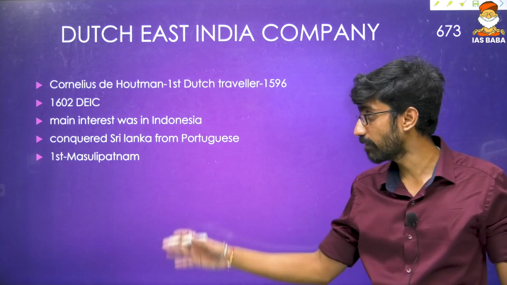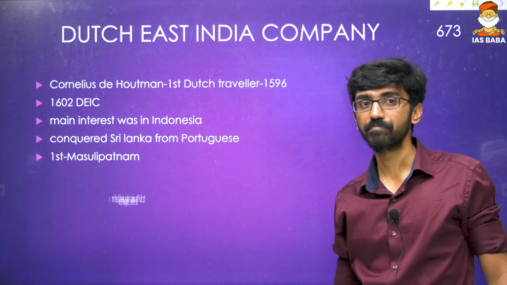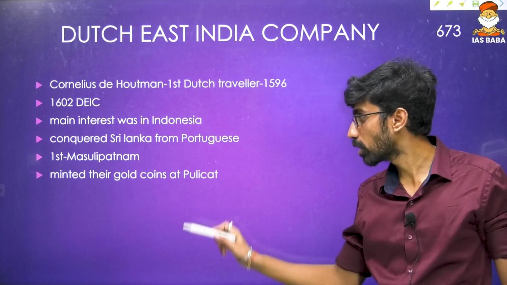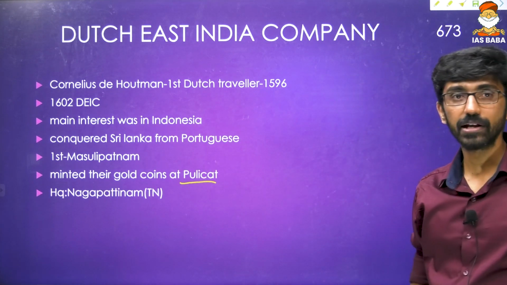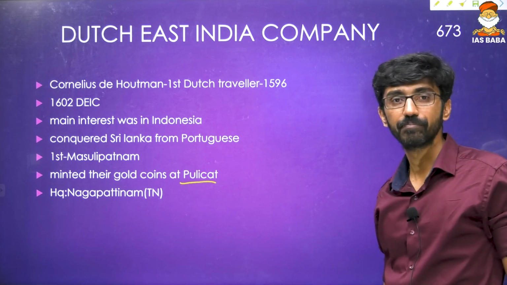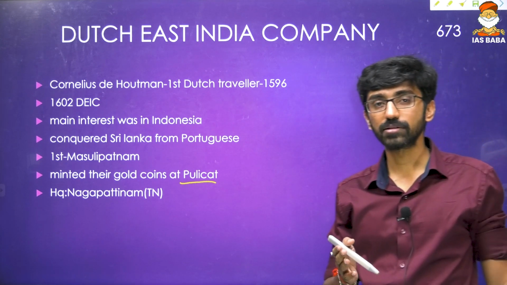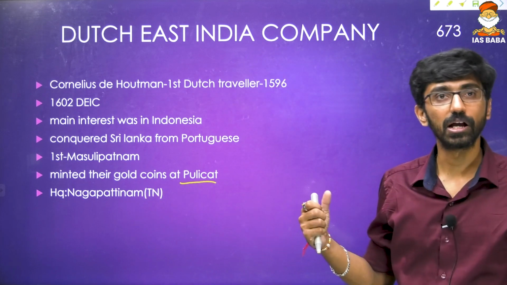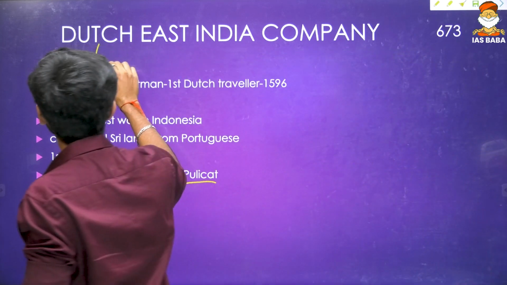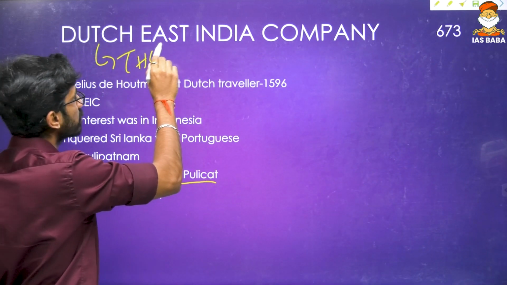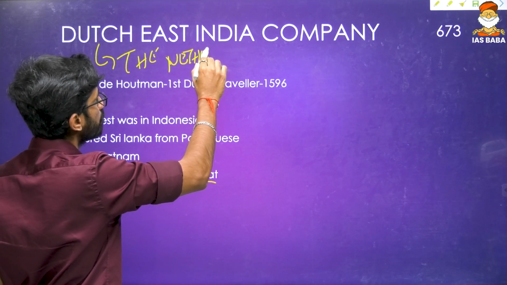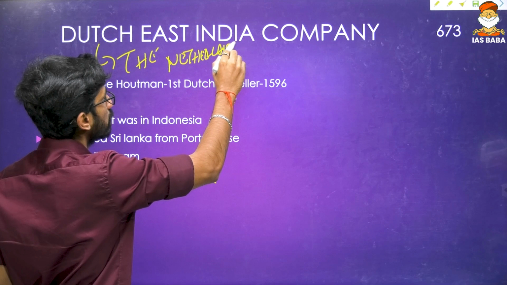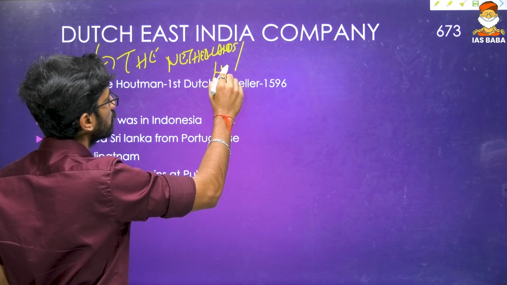At the same time, the first factory in India was Masulipatanam. Okay, and they minted their gold coins at Pulicat on the eastern coast. Pulicat. Okay, and the headquarters in India was Nagapattinam, that is in Tamil Nadu. So the headquarters of the Portuguese was Goa, the headquarters of the Dutch was Nagapattinam, and Dutch, of course, means the Netherlands. Some people don't have a basic understanding of the Netherlands. Okay, Dutch means Netherlands, also called Holland.